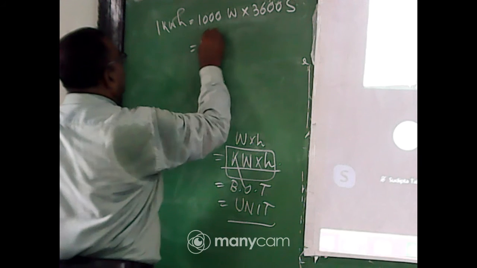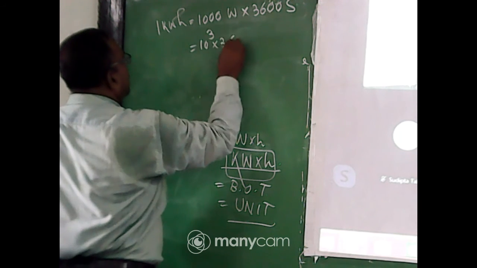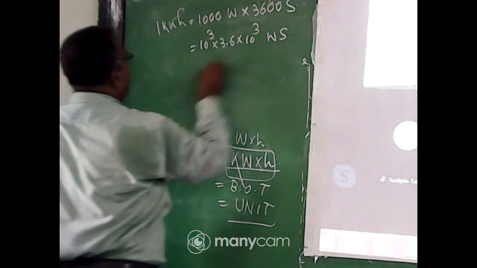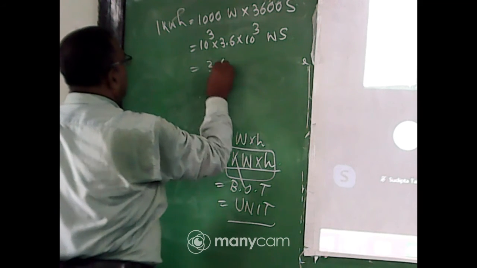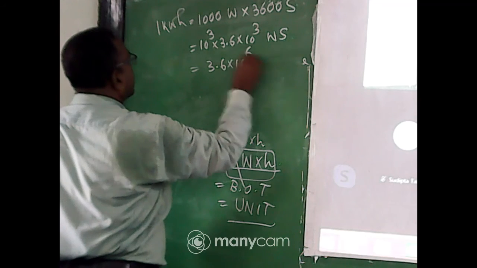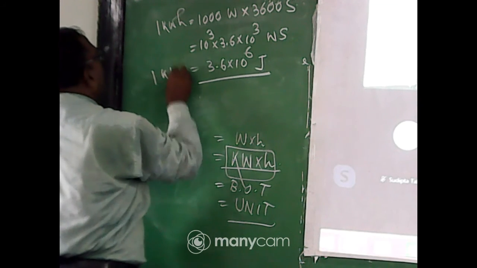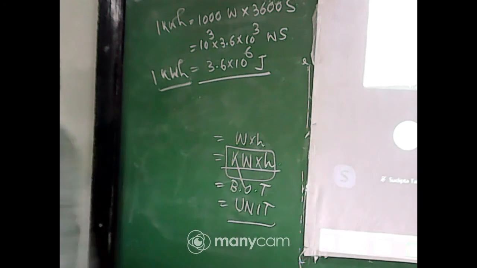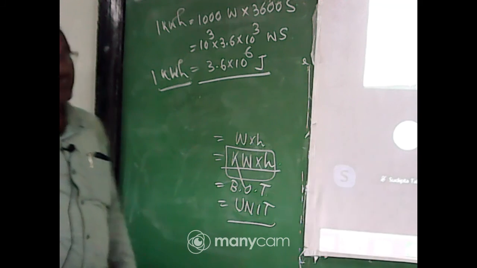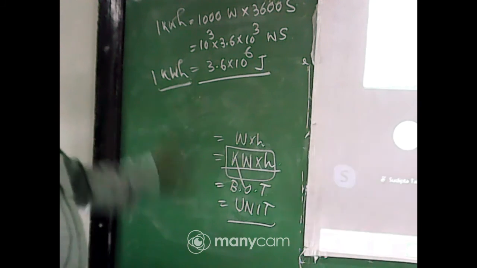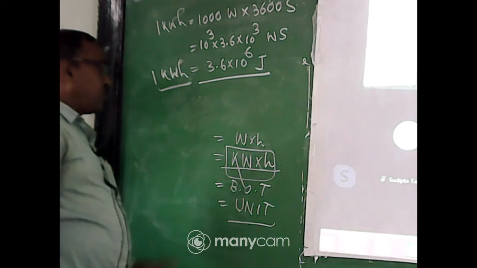So 10 to the power 3 into 3.6 into 10 to the power 3 watt into second, 3.6 into 10 to the power 6 joule. Watt into second means joule. 1 kilowatt hour equal to 3.6 into 10 to the power 6 joule. So my dear student, you check it.